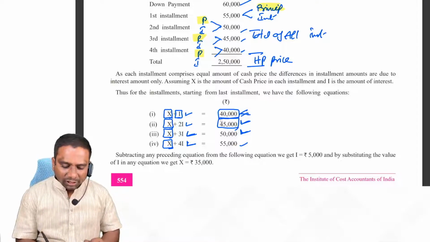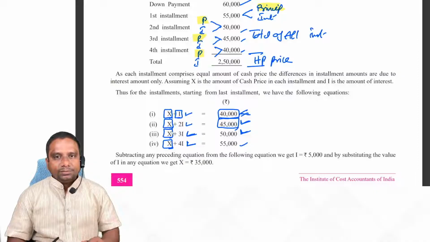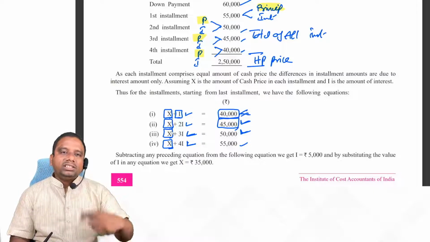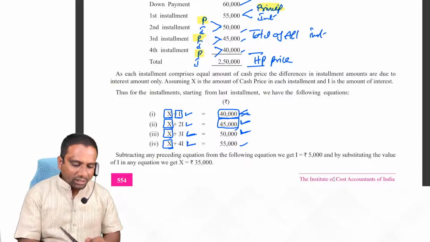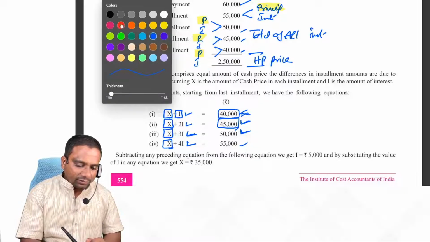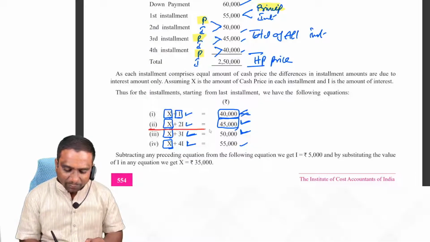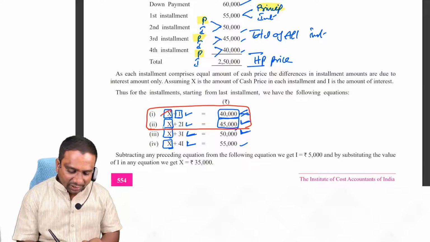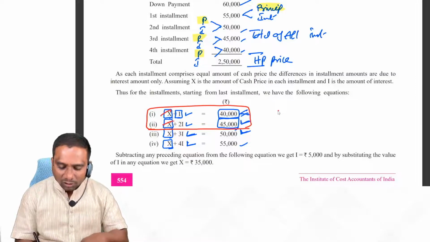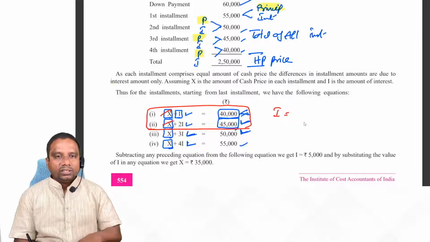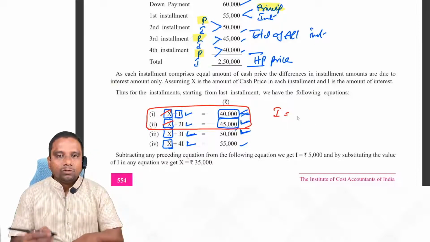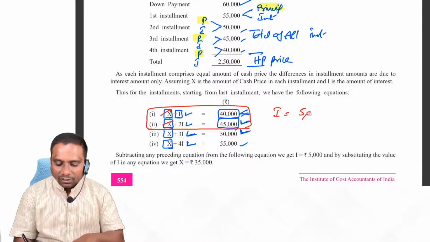So what we do is you take any two equations and solve them. Here I am taking the first two equations and solving them. X cancels, and we get 2I minus 1I, I is equal to the difference amount, 45 minus 40, 5000.